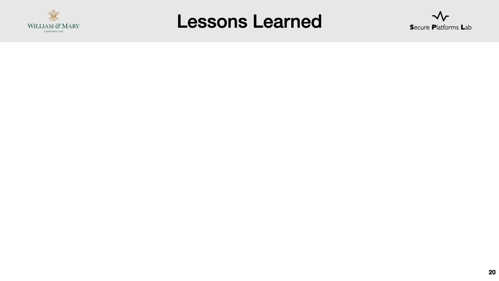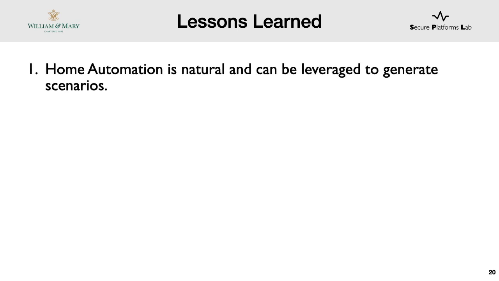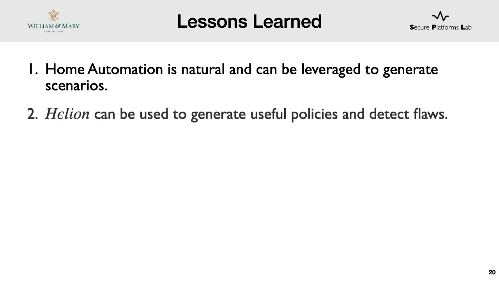So, in exploring how we could generate natural, useful, and valid scenarios of home automation, we learned several key lessons that we hope will inform future work as well. First, we learned that user-driven home automation can be treated as language, modeled as such, and leveraged to generate valid scenarios for security. Moreover, this naturalness is not only useful for security analysis and tasks such as policy specification, but could also be extended for modeling and predicting smart home behavior in general.